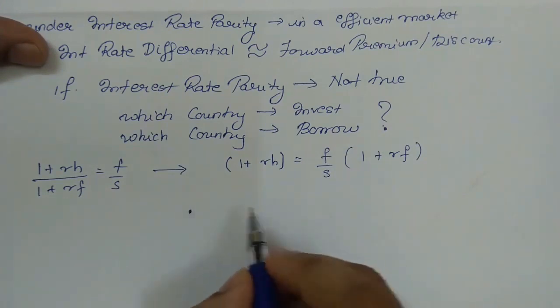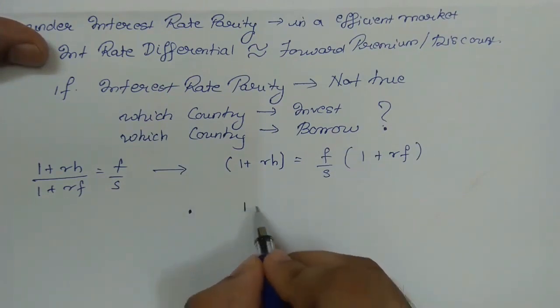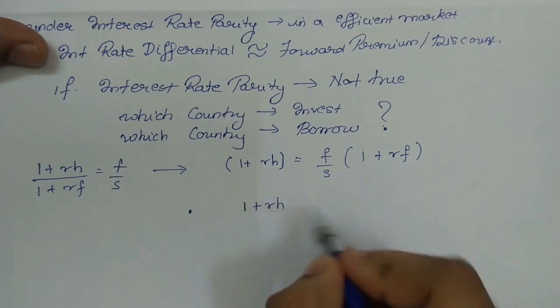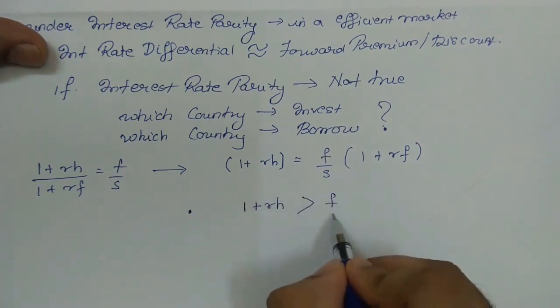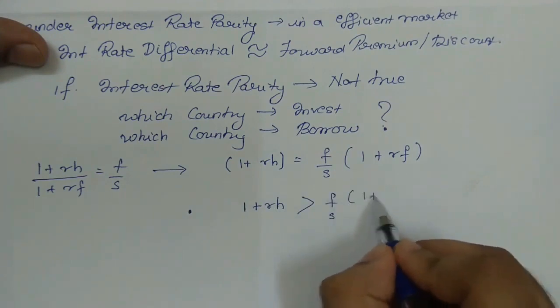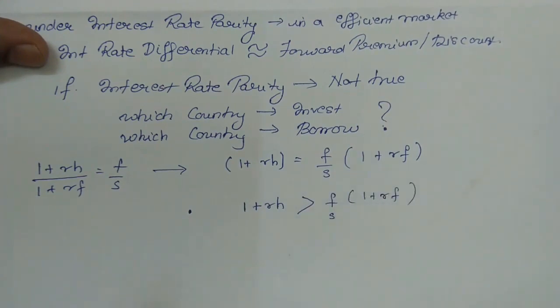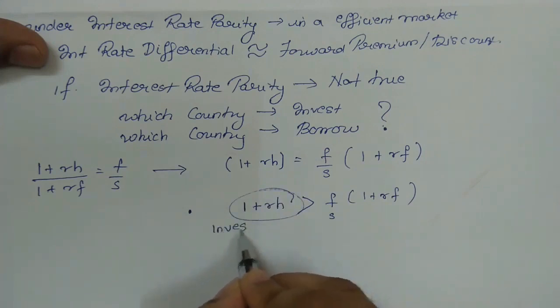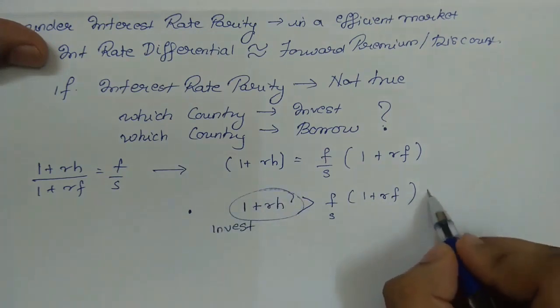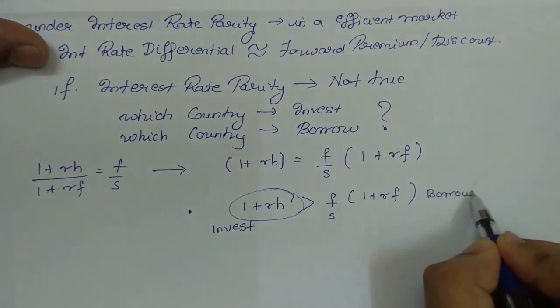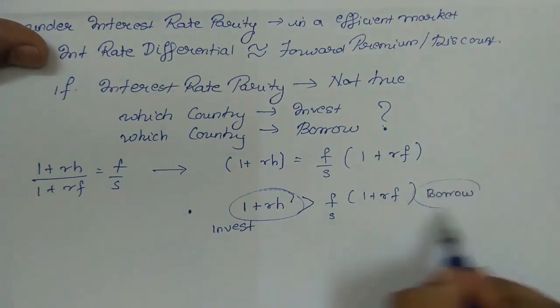Number one, if your LHS is more than RHS, so if the rate of interest in your home country is more than that of the foreign, you will invest in home and you will borrow from outside.